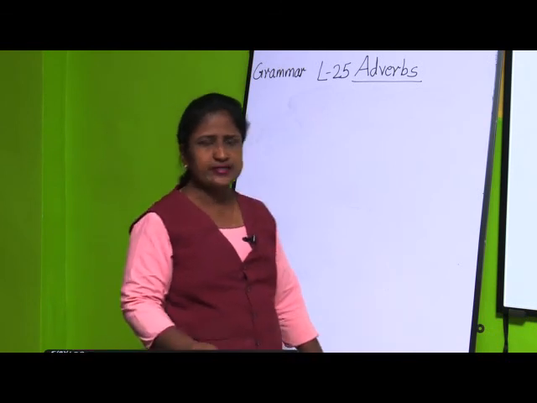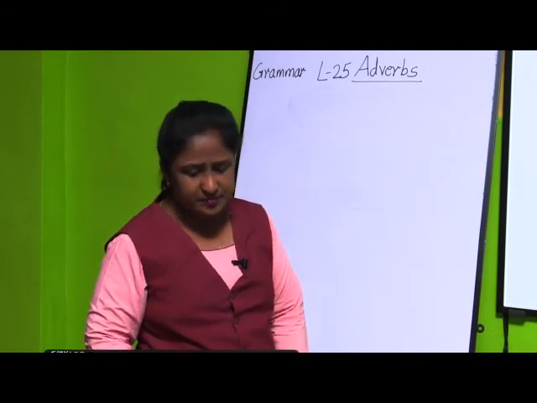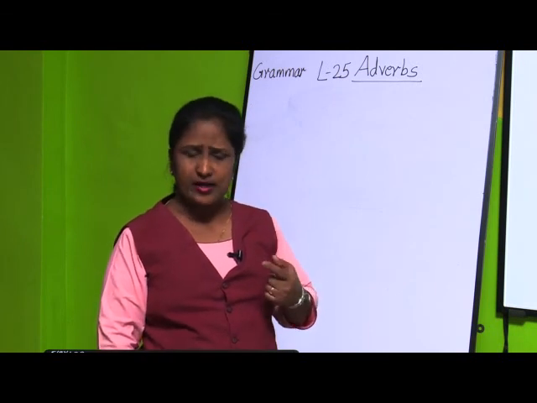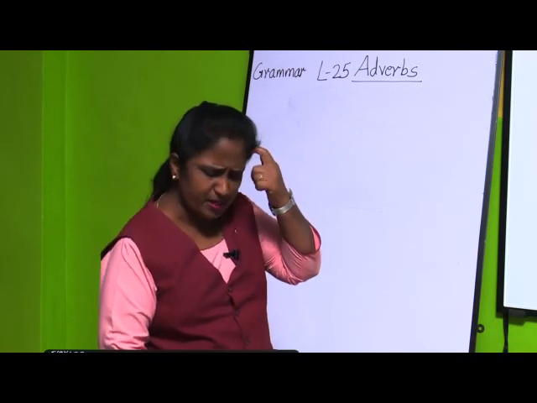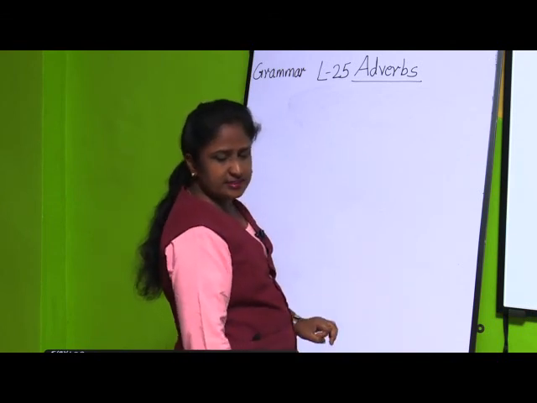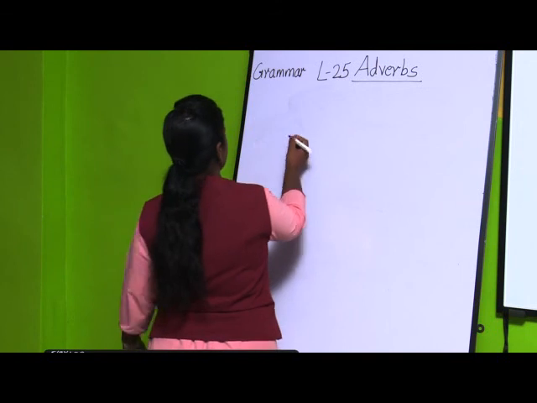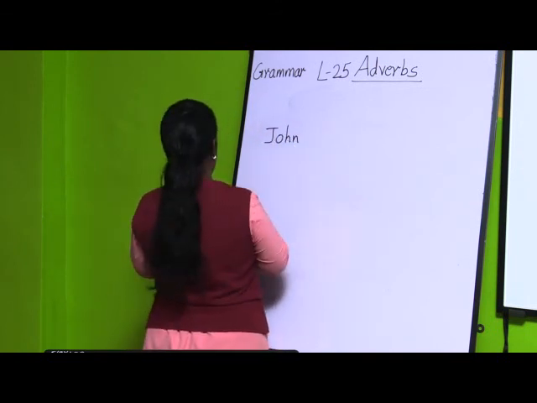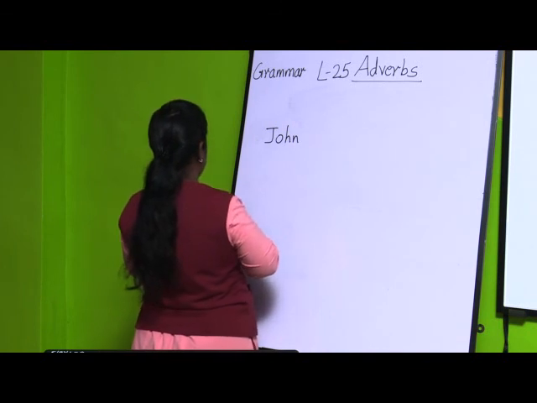What they have told in exercise A: underline the adverbs in the sentence and circle the adjectives, verbs or adverbs they tell us about. If you see the first one, John won the race easily.